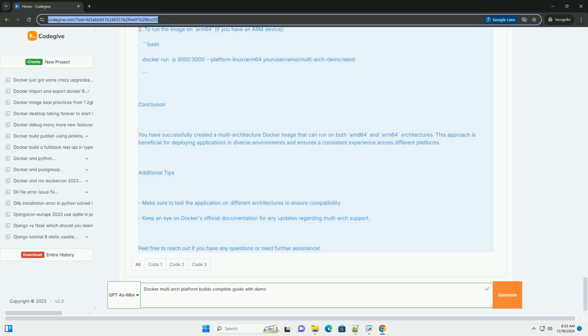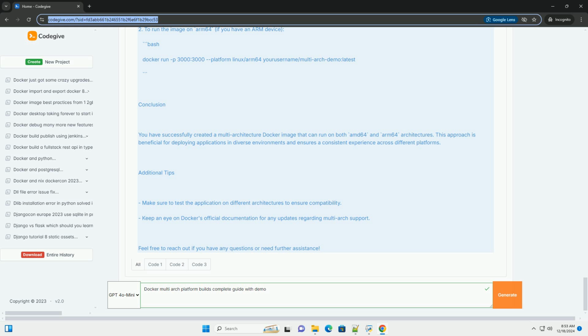1. To run the image on AMD64. Bash: docker run -p 3000:3000 yourusername/multi-arch-demo:latest. 2. To run the image on ARM64, if you have an ARM device. Bash: docker run -p 3000:3000 --platform linux/arm64 yourusername/multi-arch-demo:latest.